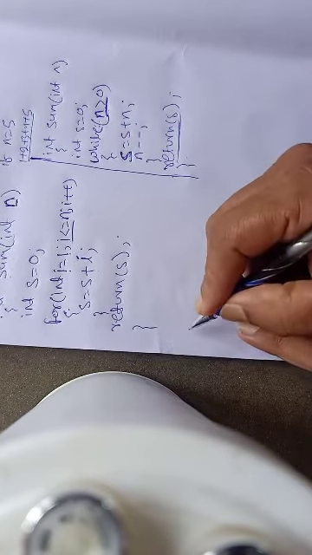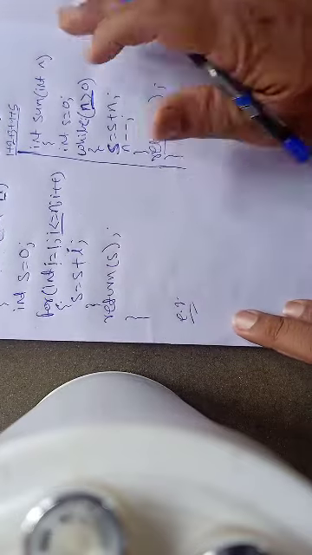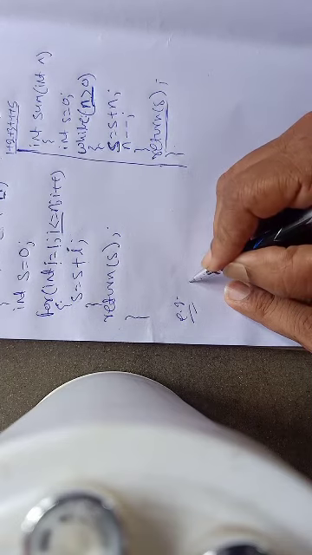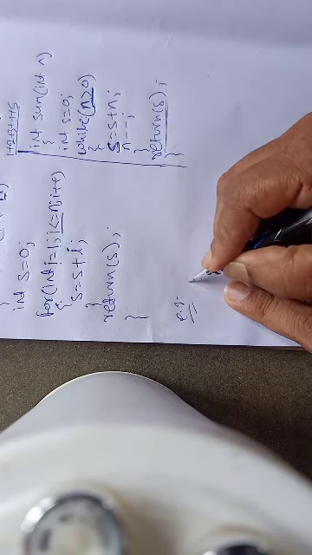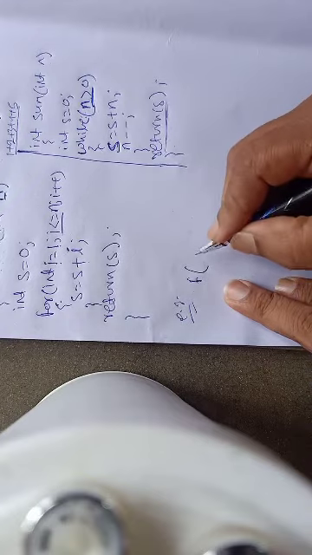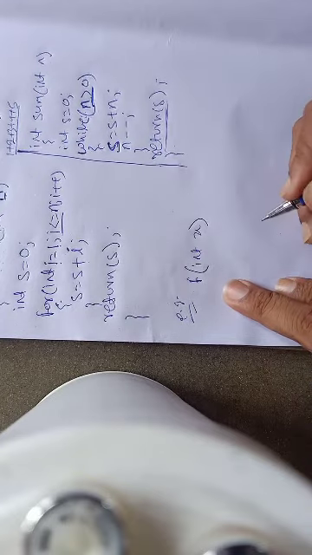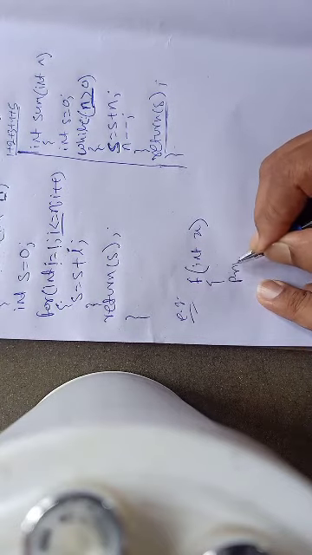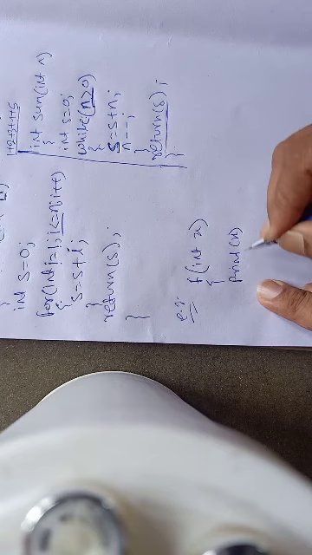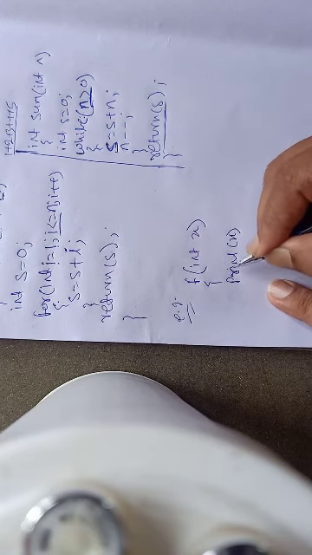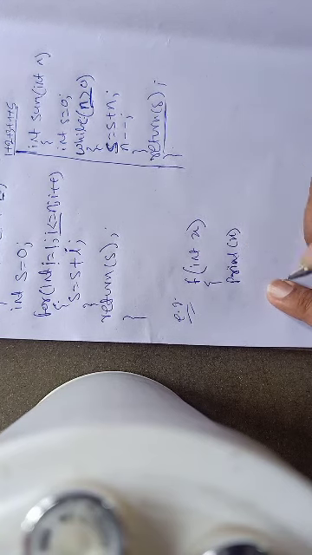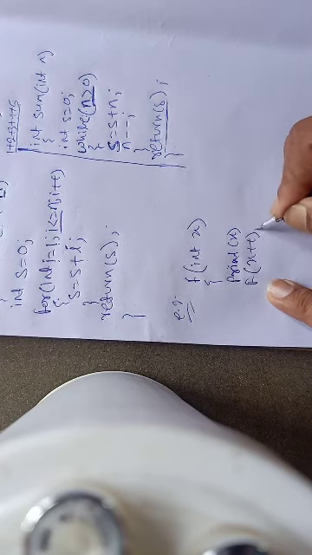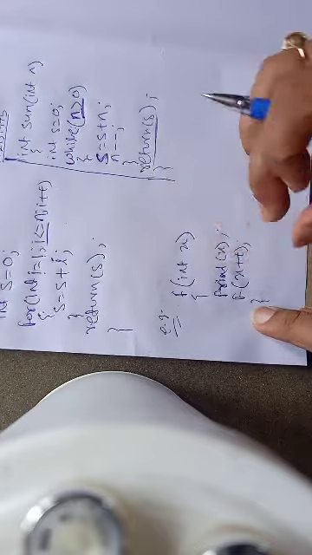For example, I am giving an example of a recursion. Suppose f is a function where int x is passed as a parameter, and in this function I write print x. I am not writing complete C syntax. Print x means the value of x will be printed, and then again I will call f and pass x plus plus. Okay, so only these two sentences are written.